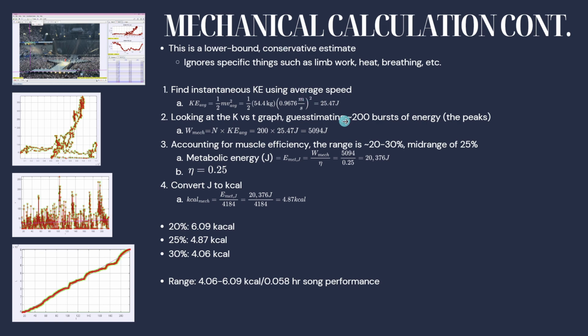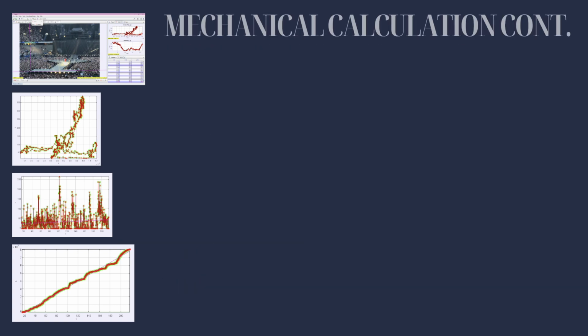And then we found the instantaneous kinetic energy using the average speed, which is 1/2 mass velocity squared, which is about 25.47 joules. Looking at the K versus T graph, estimating about 200 bursts of energy, which are all the peaks in this one, we found that it's about 5,094 joules, and then accounting for muscle efficiency with a mid-range of 25%, we find that it's 20,376 joules for the one song, and then converting this to kcals, it's about 4.87 cals for one song, with a range of 4.06 to 6.09 calories for the song performance.